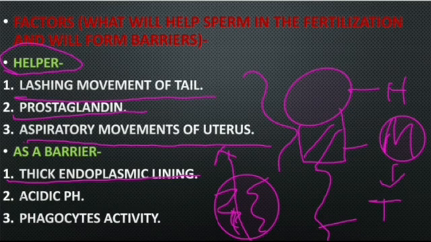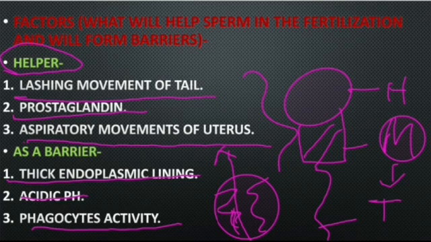Another barrier is acidic pH. The acidic pH of the female reproductive tract kills the sperm. Then the third thing is phagocytic activity. Phagocytes in the female reproductive tract will engulf the sperm. So these factors act as a barrier for fertilization.